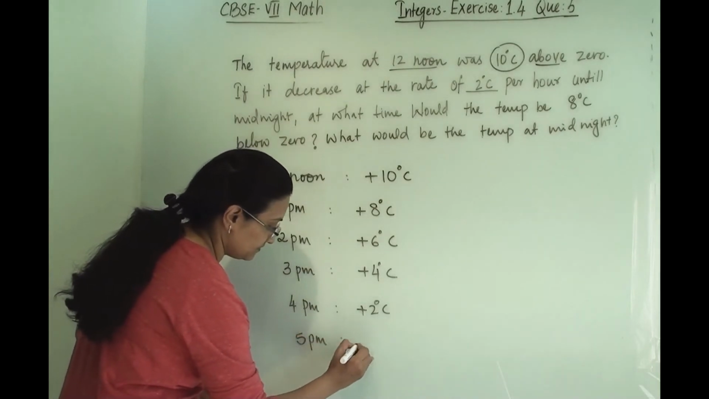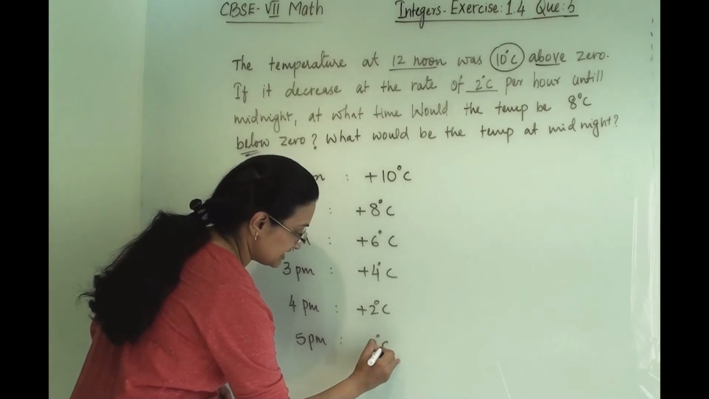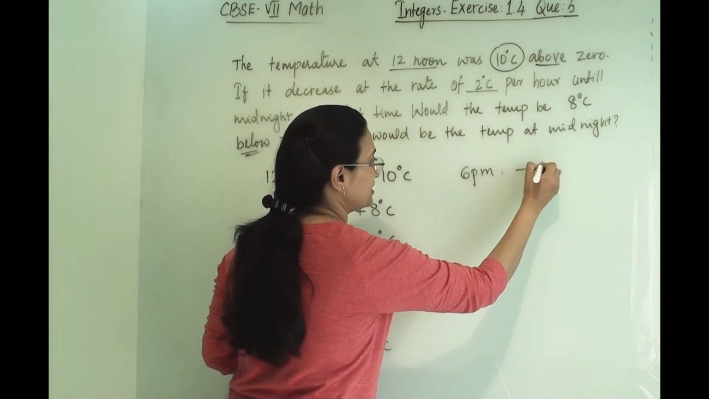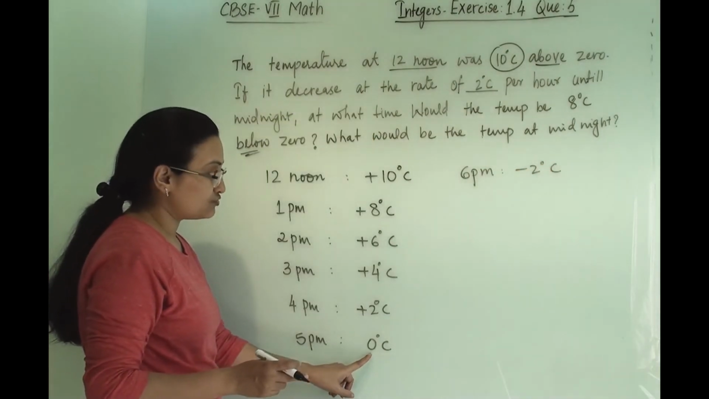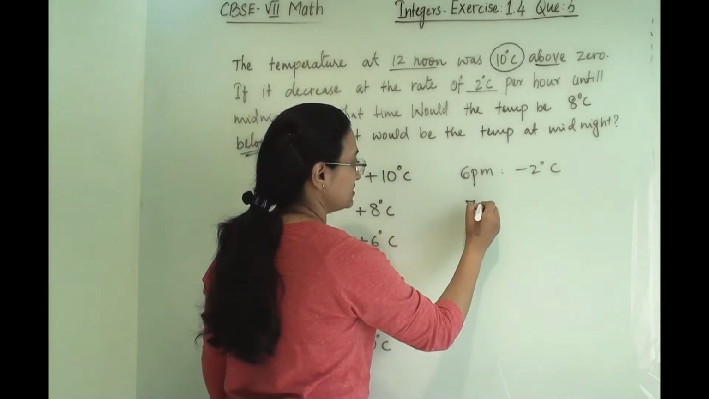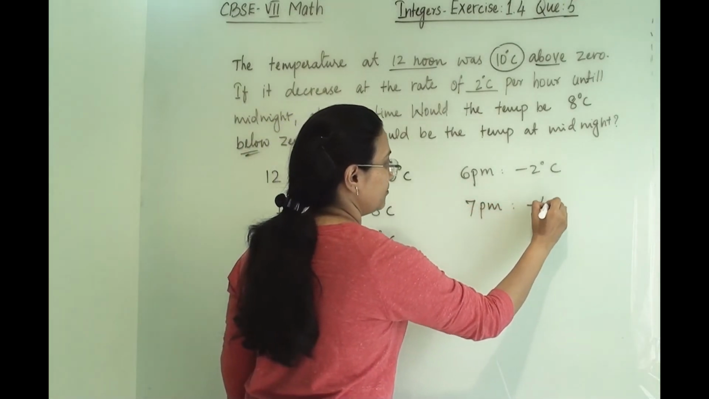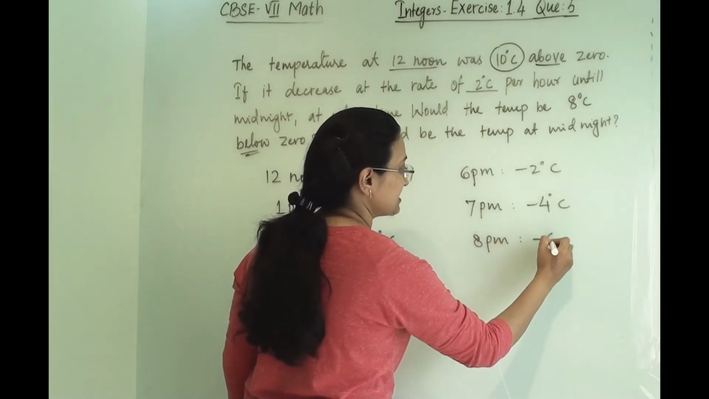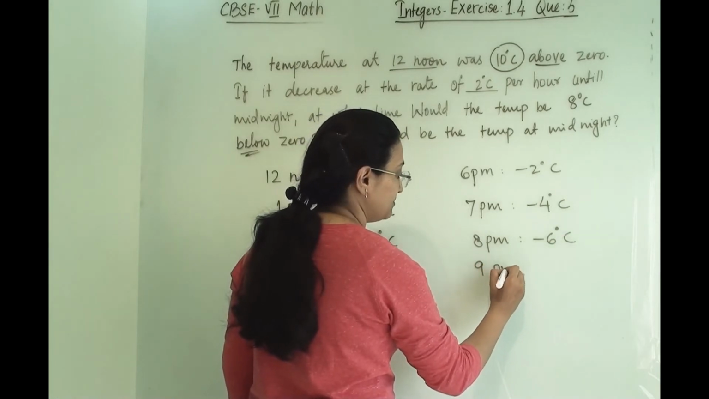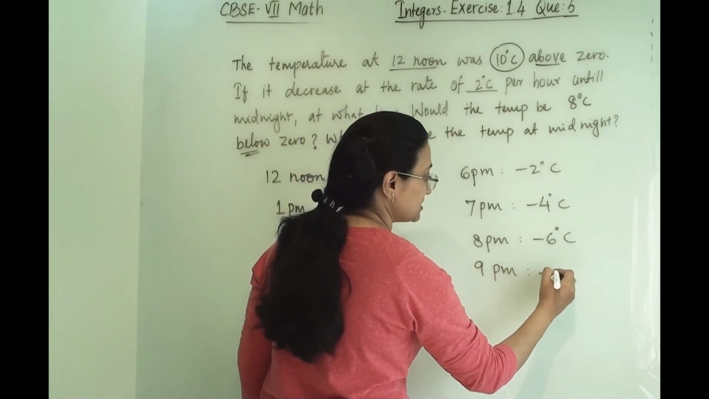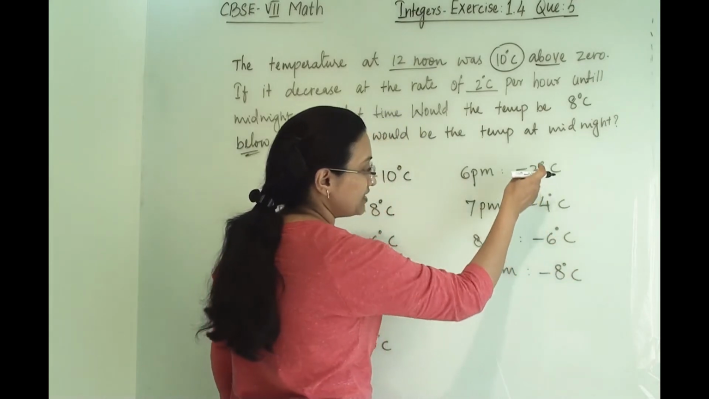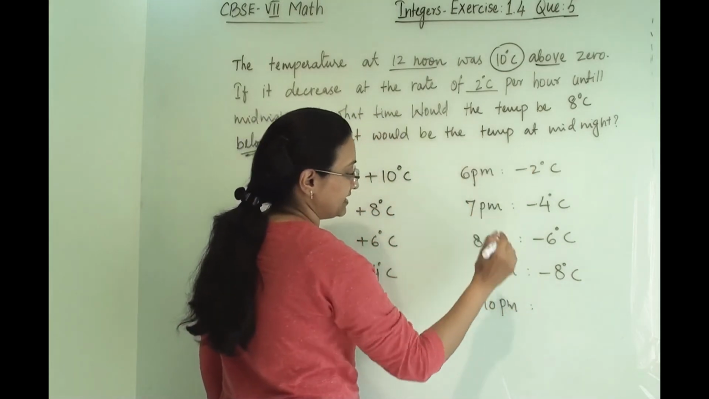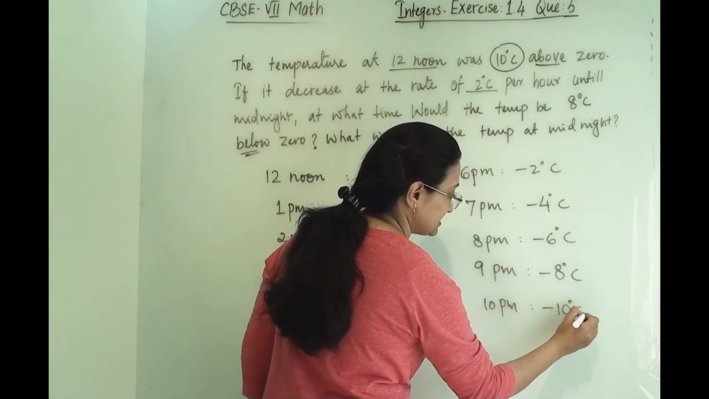5 p.m., 0 degrees Celsius. Then 6 p.m., minus 2 degrees Celsius. It is decreasing after 0, so it will be minus 2. Now 7 p.m., minus 4 degrees Celsius. 8 p.m., minus 6 degrees Celsius. 9 p.m., minus 8 degrees Celsius. We are going further down. 10 p.m., and we have to count this till midnight. So minus 10 degrees Celsius.